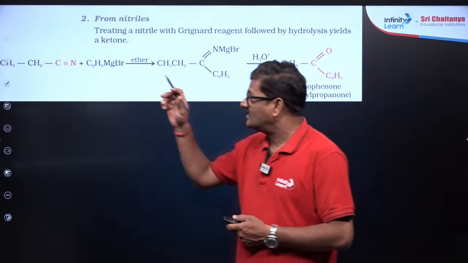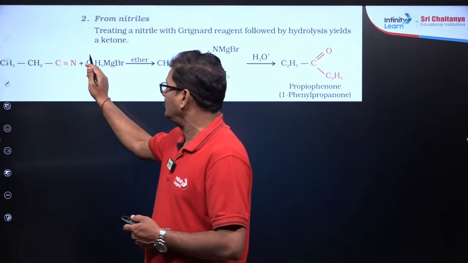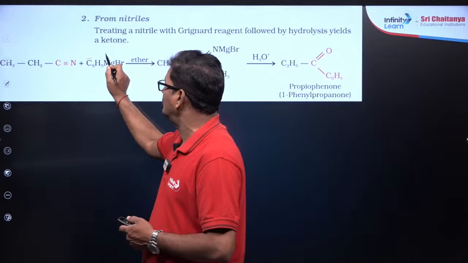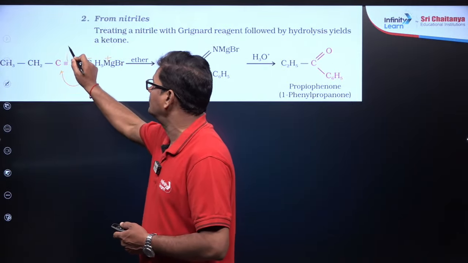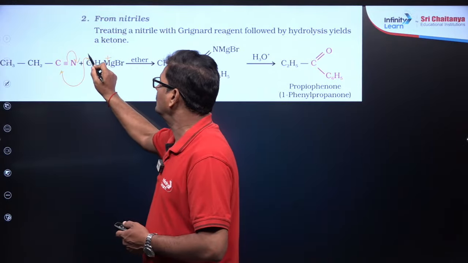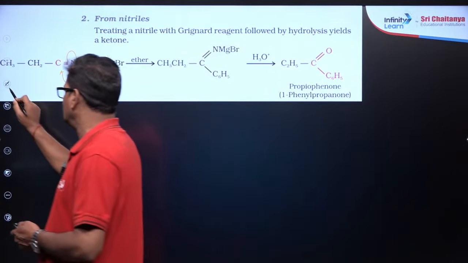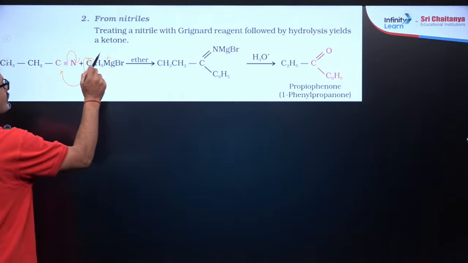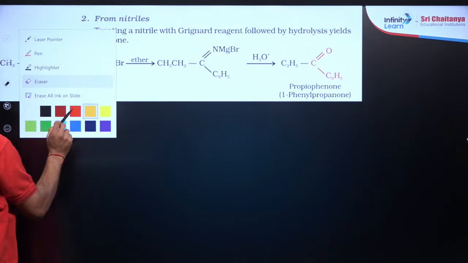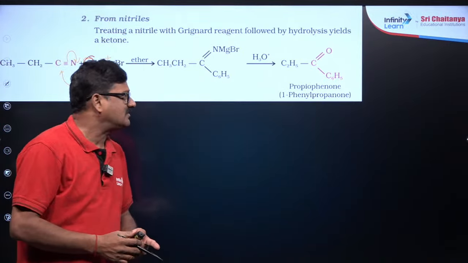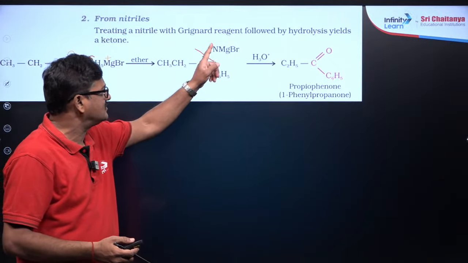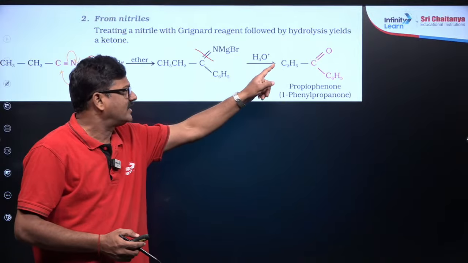So Grignard reagent can react with nitrile. Grignard reagent is a nucleophile. This nucleophile is going to react with the cyanide group, and it is going to give you the imine derivative, and it is hydrolyzed by water, giving rise to a ketone.